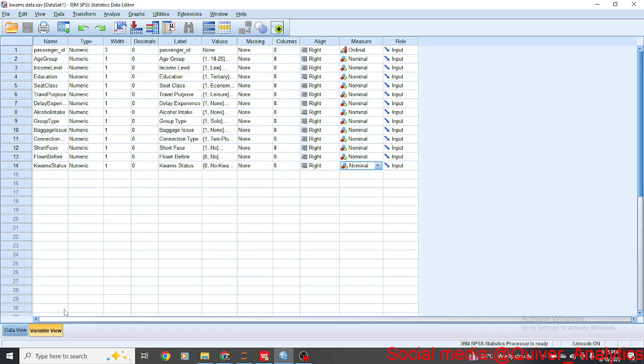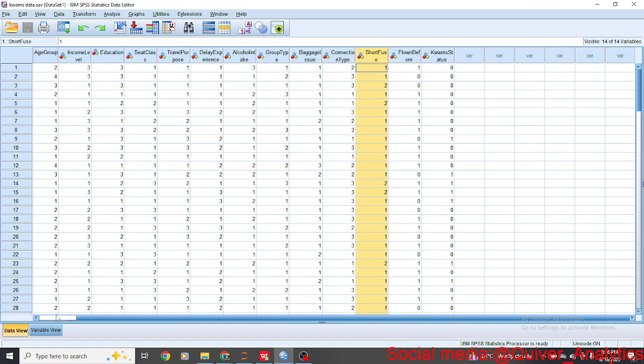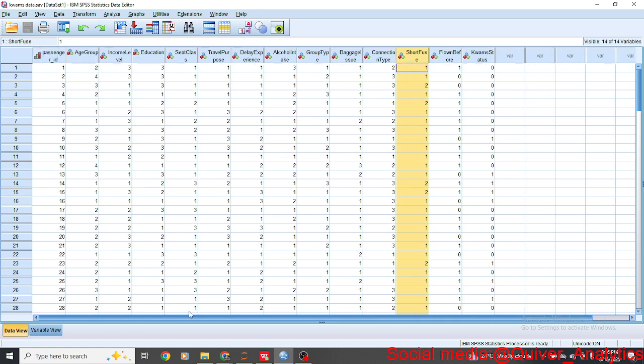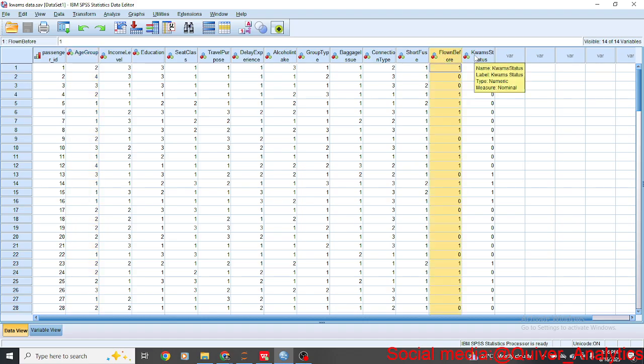Now this is ordinal because it's a serial number: number 10 is greater than number 5, and so on. Once you use all of these, from age group to whether they've flown before, how do they associate, or how good are they at predicting whether someone is chaotic or not? So this is SPSS. The advantage of SPSS is that you can have your numbers as values.